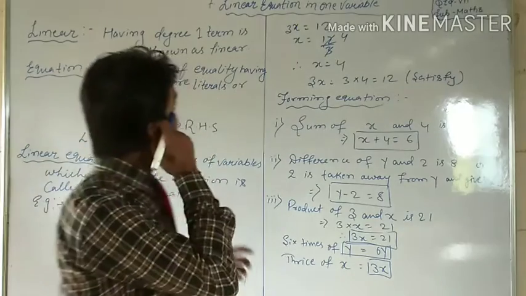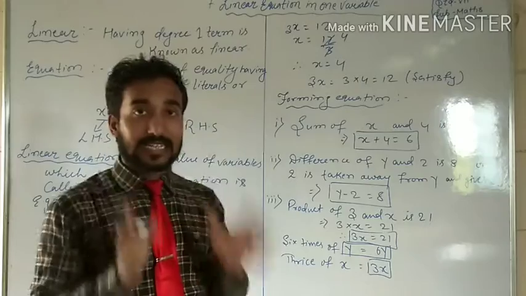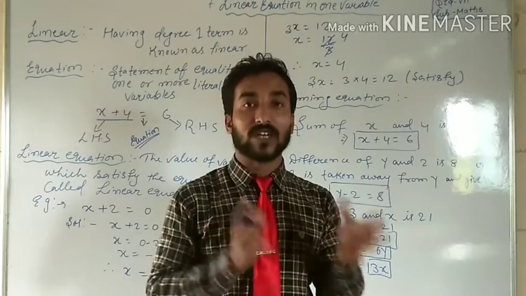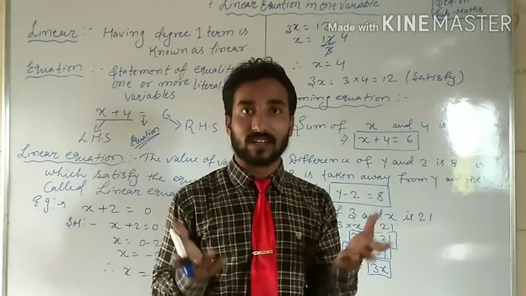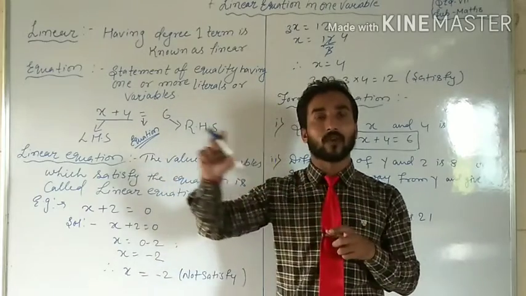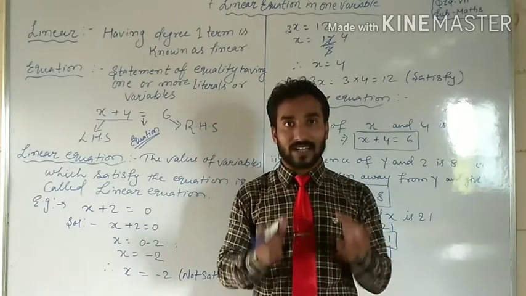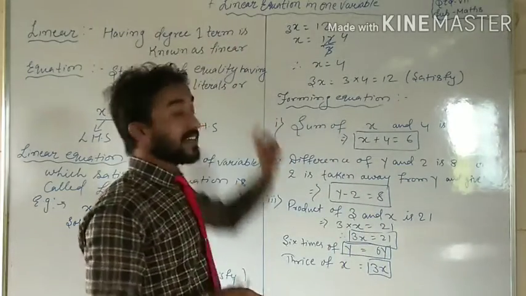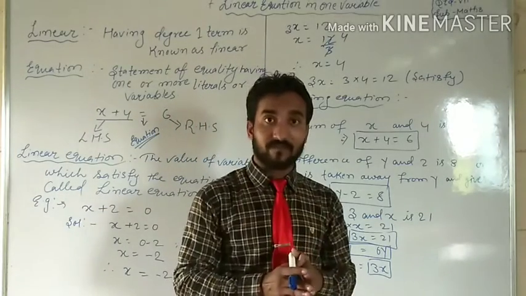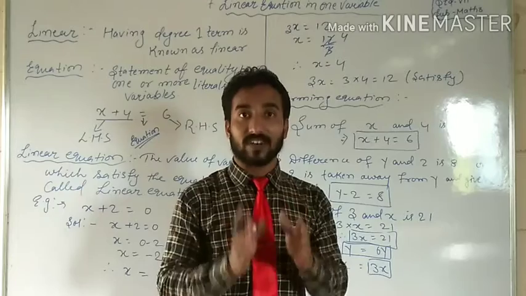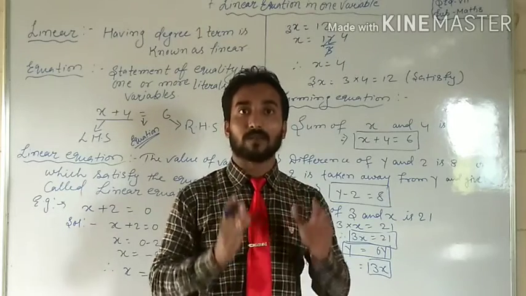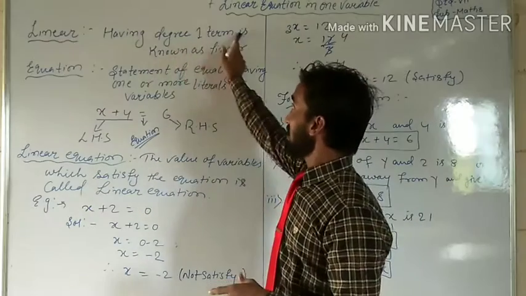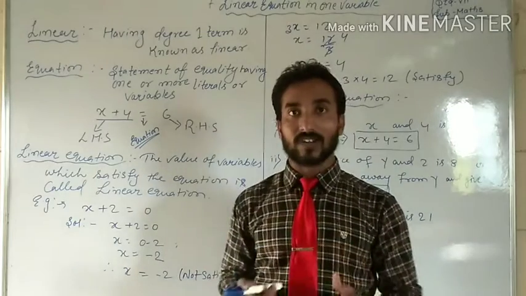First of all, we should know about linear. What is linear? Linear means an expression having degree 1. You know degree: the highest power of the given expression is called degree. Linear means the degree is 1, that is, the maximum power is 1. So you can say a term having degree 1 is known as linear. Are you getting my point?